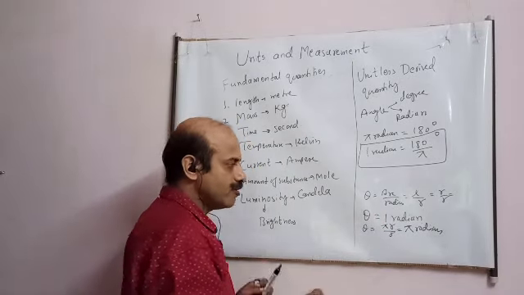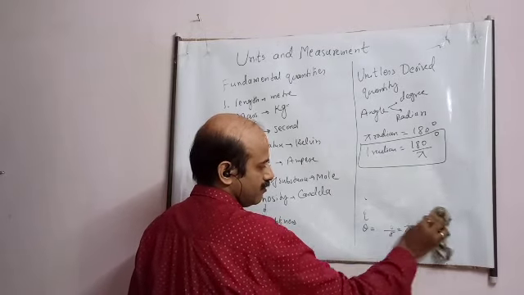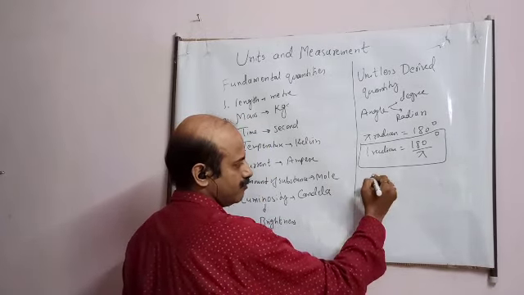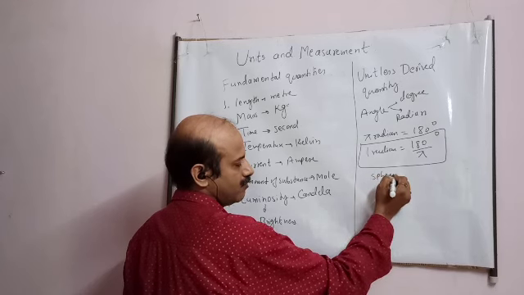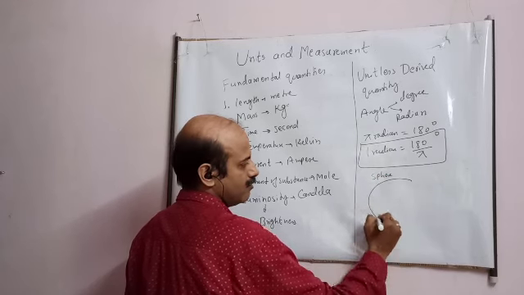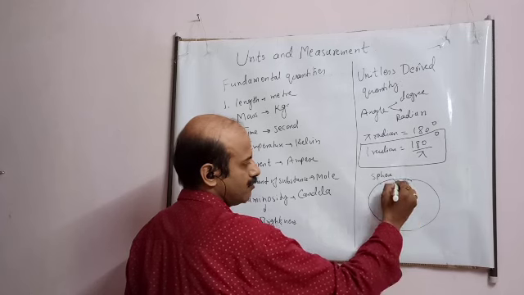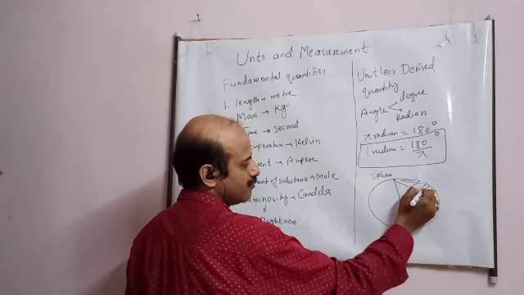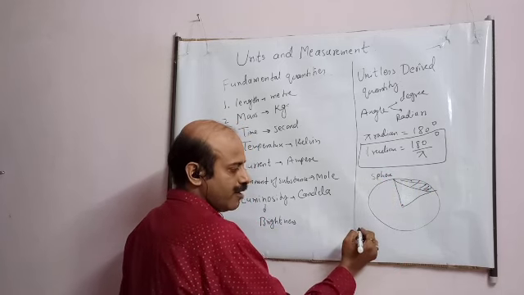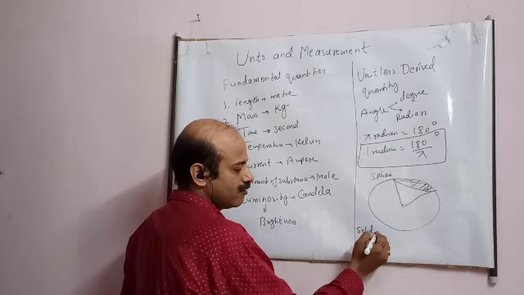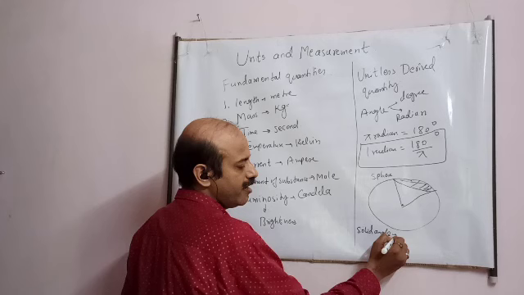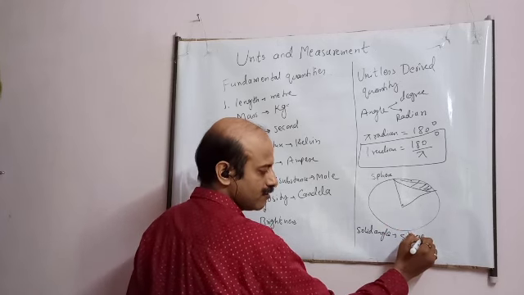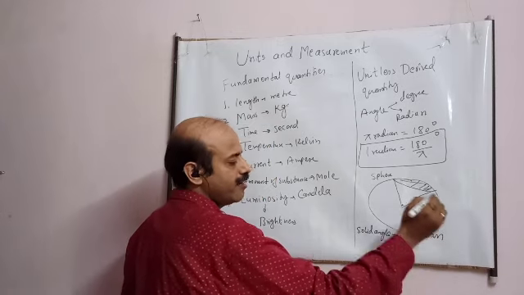Similarly, student, in case of a solid 3-dimensional figure, say a sphere, how much is the angle subtended by the surface? So we have defined a solid angle, and its unit is steradian.